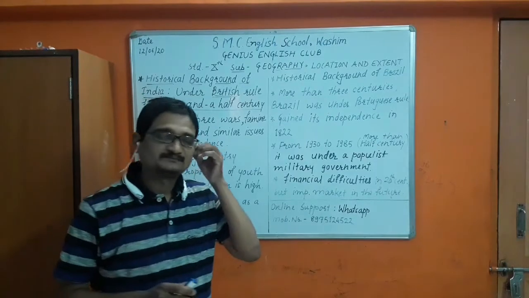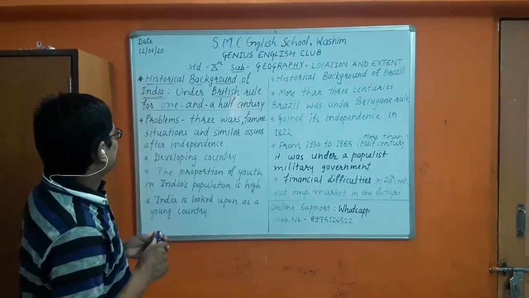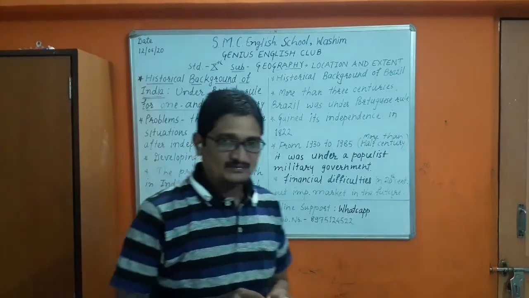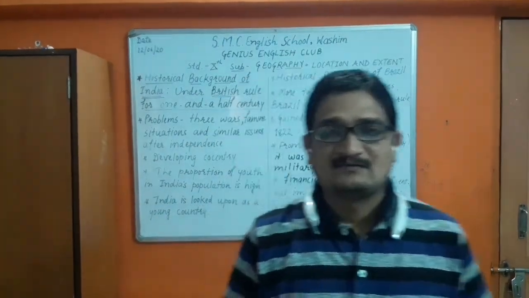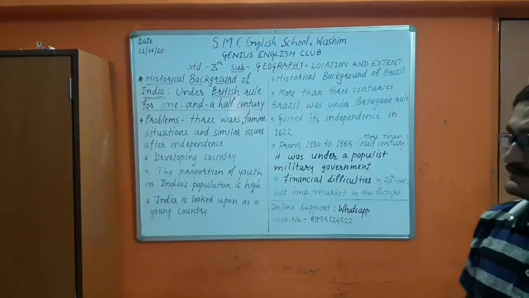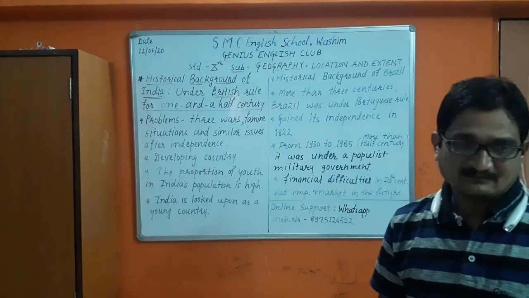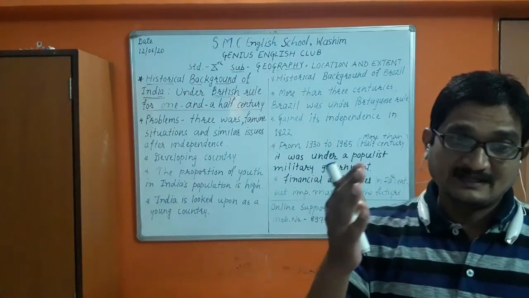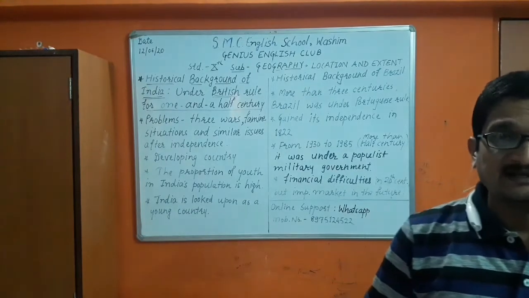The British overruled India for 1.5 century. Again, we faced some problems when we got independence in the year 1947.